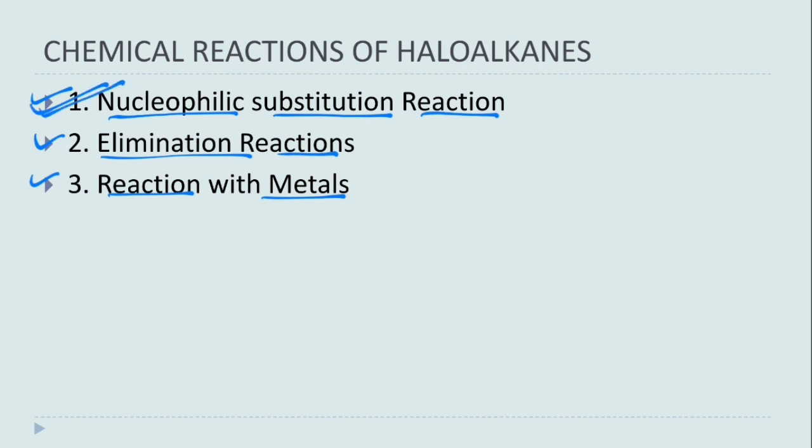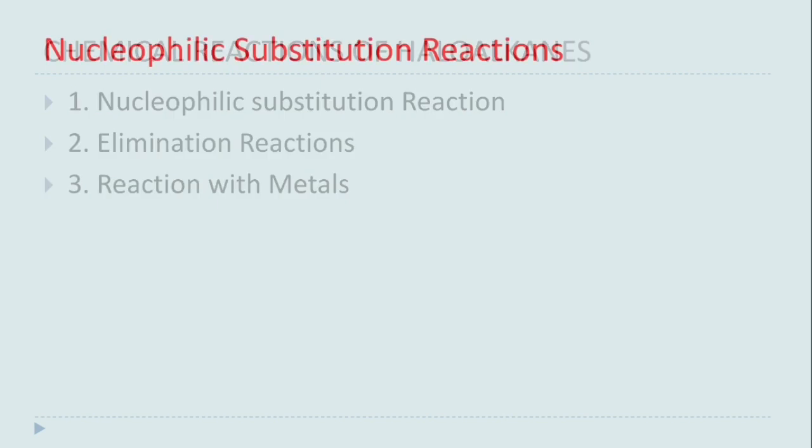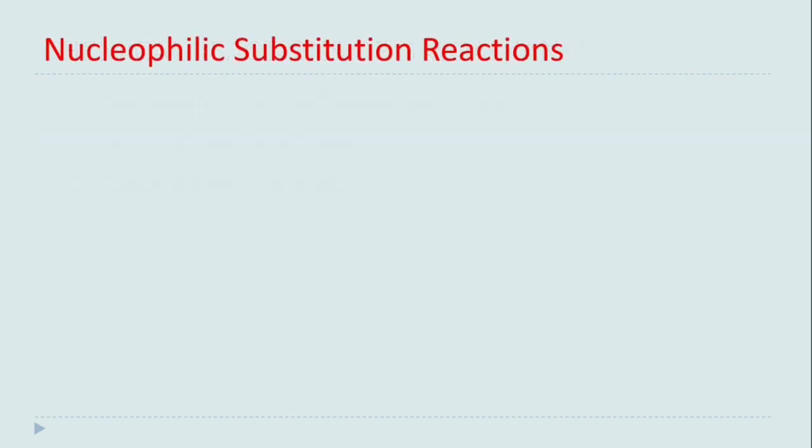In nucleophilic substitution of haloalkanes, we will discuss its stereo aspects: how inversion of configuration takes place, and how retention of configuration or racemization takes place. So let's start with the nucleophilic substitution reactions.